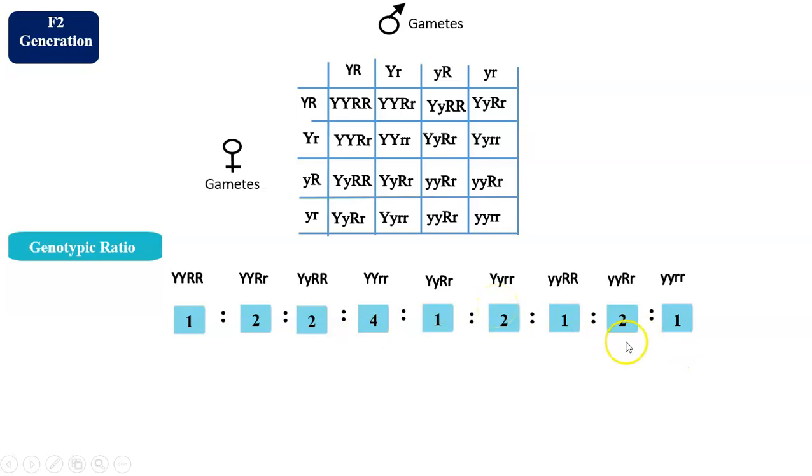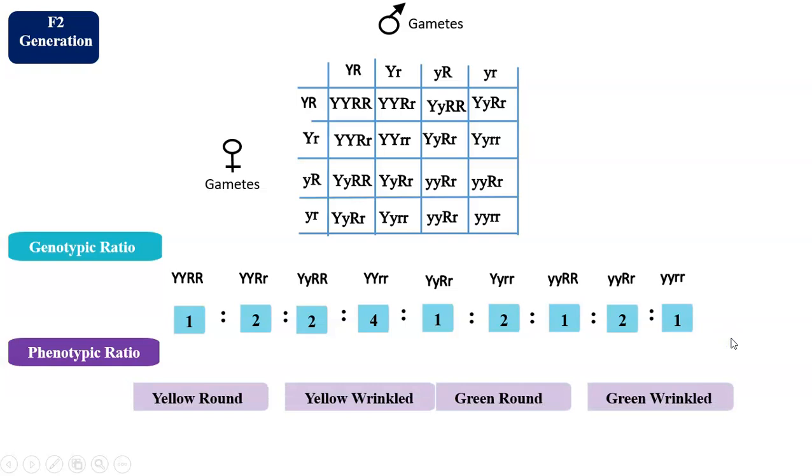nature of the genes will give rise to very limited phenotypes, and they will be yellow round, yellow wrinkled, green round and green wrinkled. Yellow round and green wrinkled were there as parental combinations, whereas these have become new combinations, recombinations. And the ratio we are getting is 9:3:3:1.